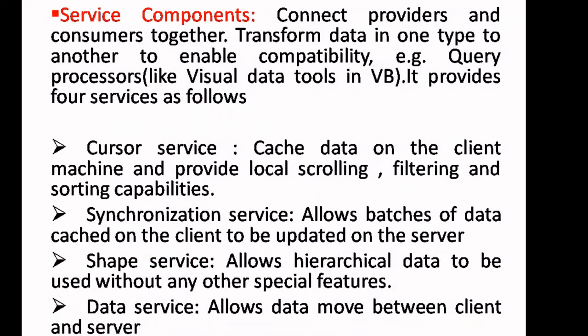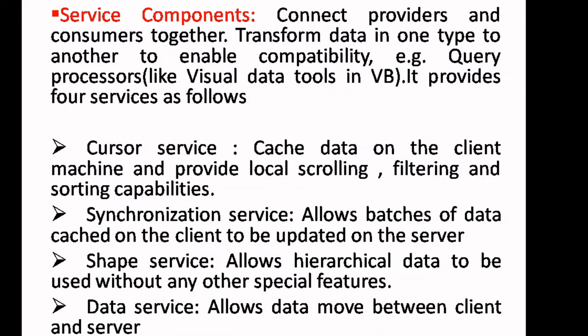The next one is service components. Service components are actually a bridge between the provider and the consumer. So a service component connects providers and consumers together.